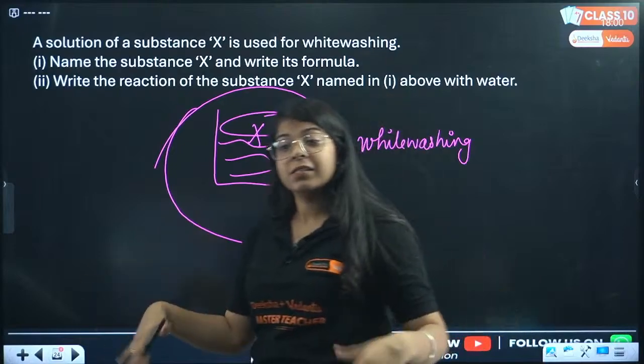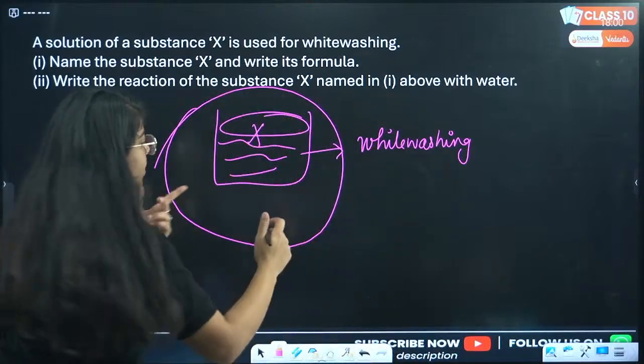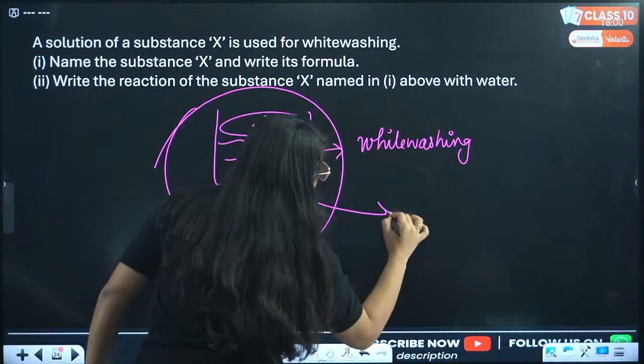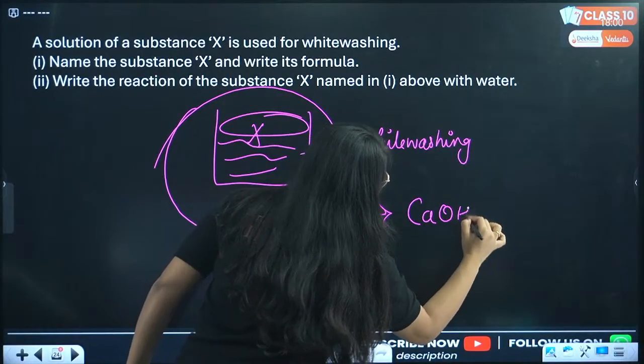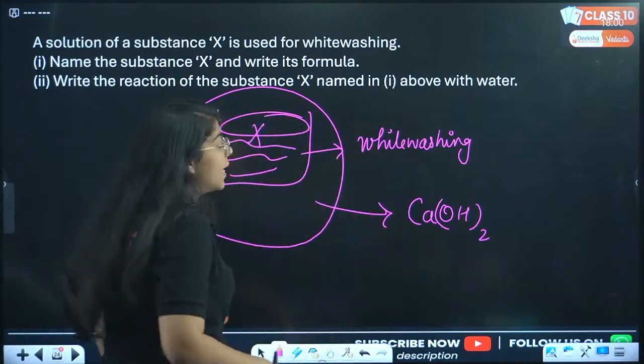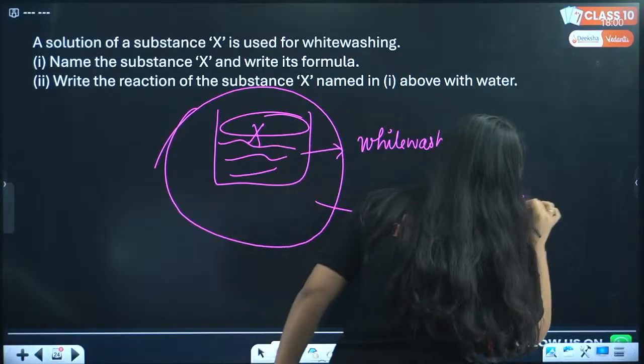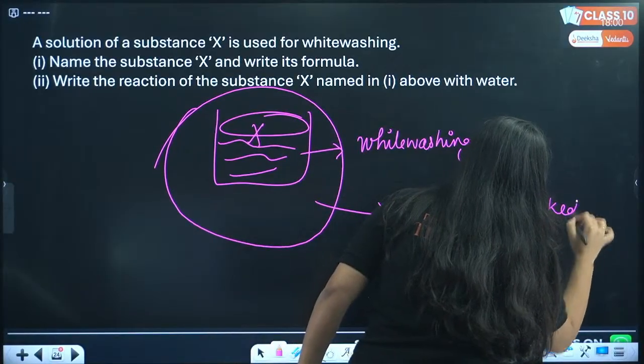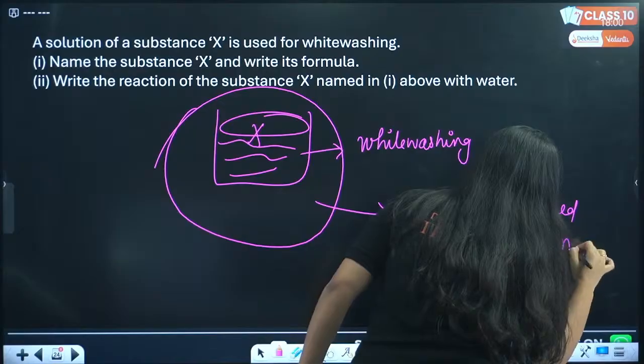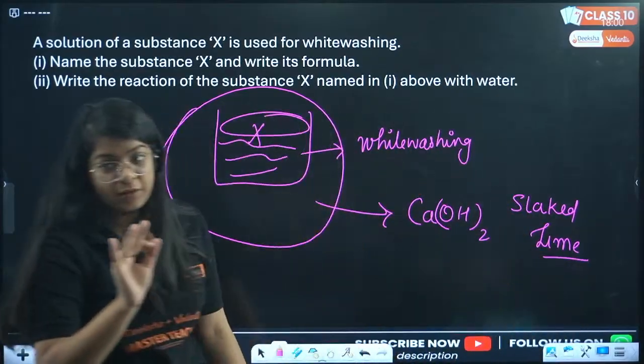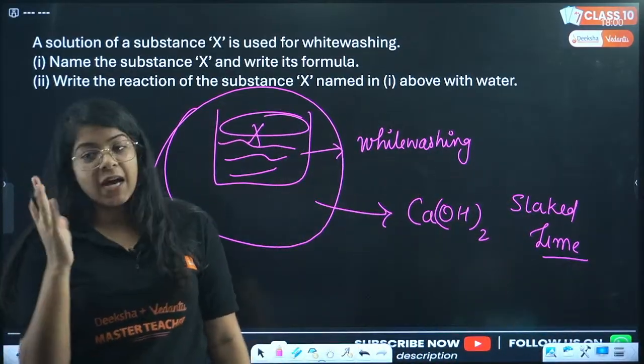That is Ca(OH)2. Very good. So this whole solution is Ca(OH)2, calcium hydroxide. That is slaked lime. But that is not what they have asked in the question.